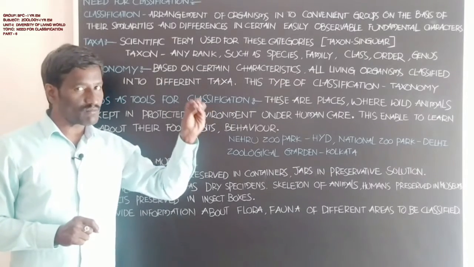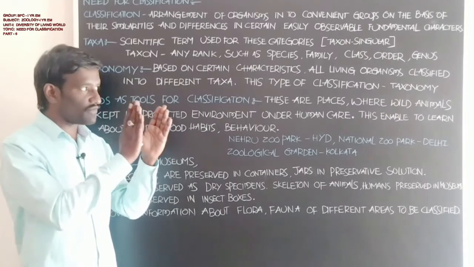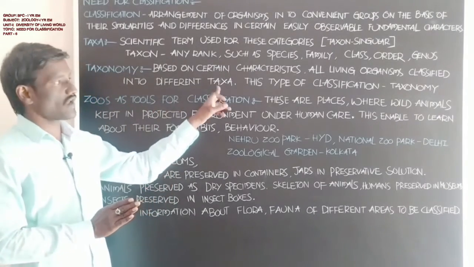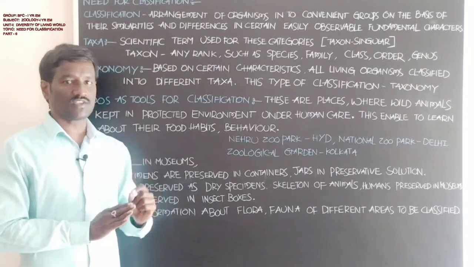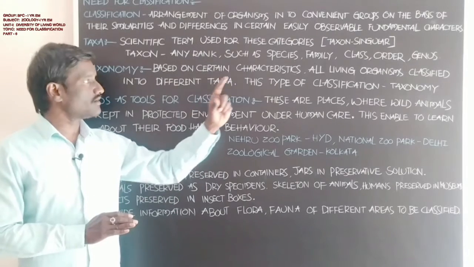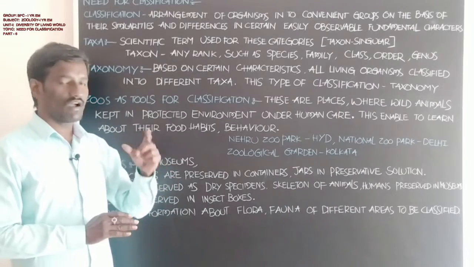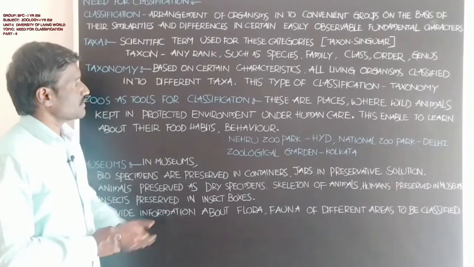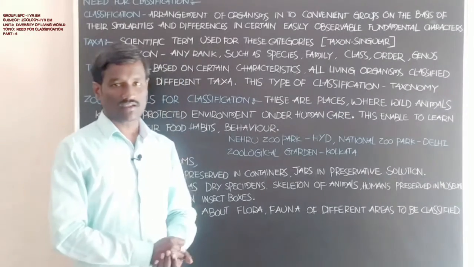Each animal has a species name, genus name, family name, order name, and phylum name. Students, in the animal kingdom, this type of classification is called taxonomy.